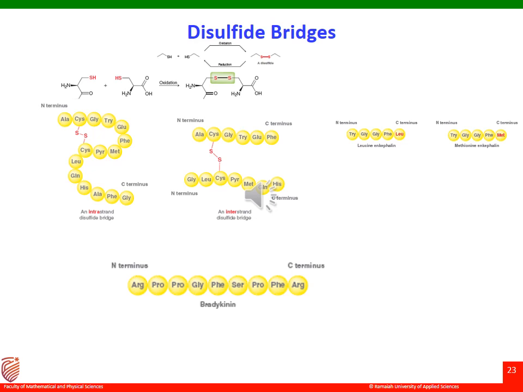Similarly, one more peptide is bradykinin. Bradykinin is again a hormone. It is a nonapeptide, with 9 residues and the following sequence. You can look at the C-terminal and N-terminal here. So this bradykinin is another biologically important peptide. It functions as a hormone that dilates the blood vessels and acts as an anti-inflammatory agent, and it is a nonapeptide, having 9 residues which follow the sequence indicated here.